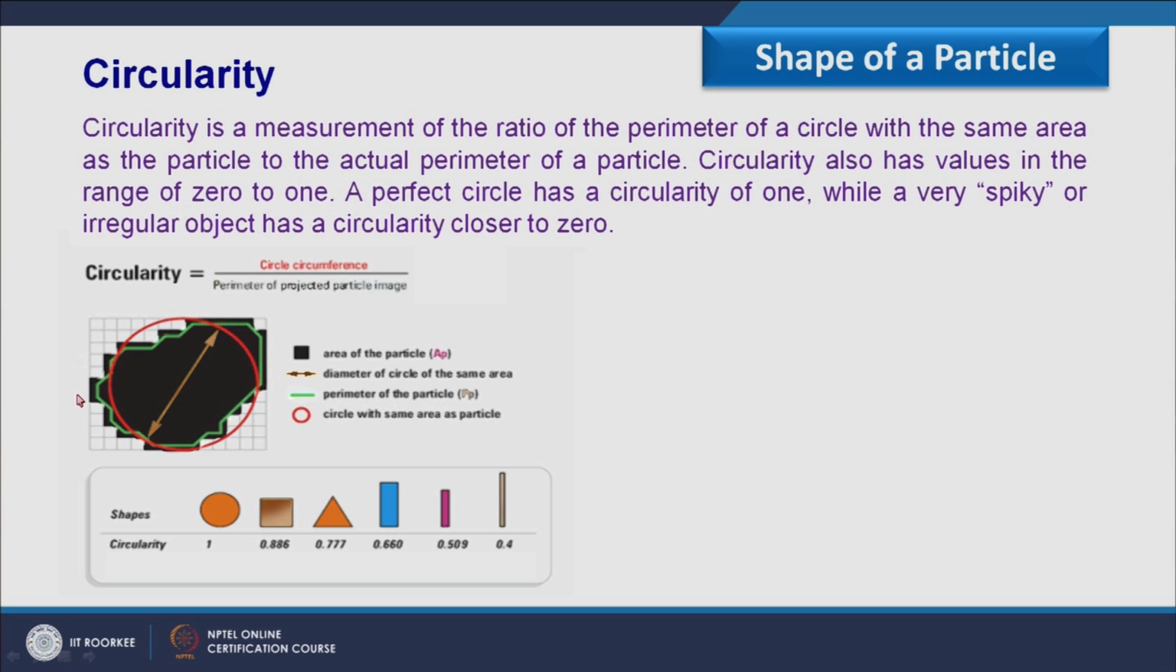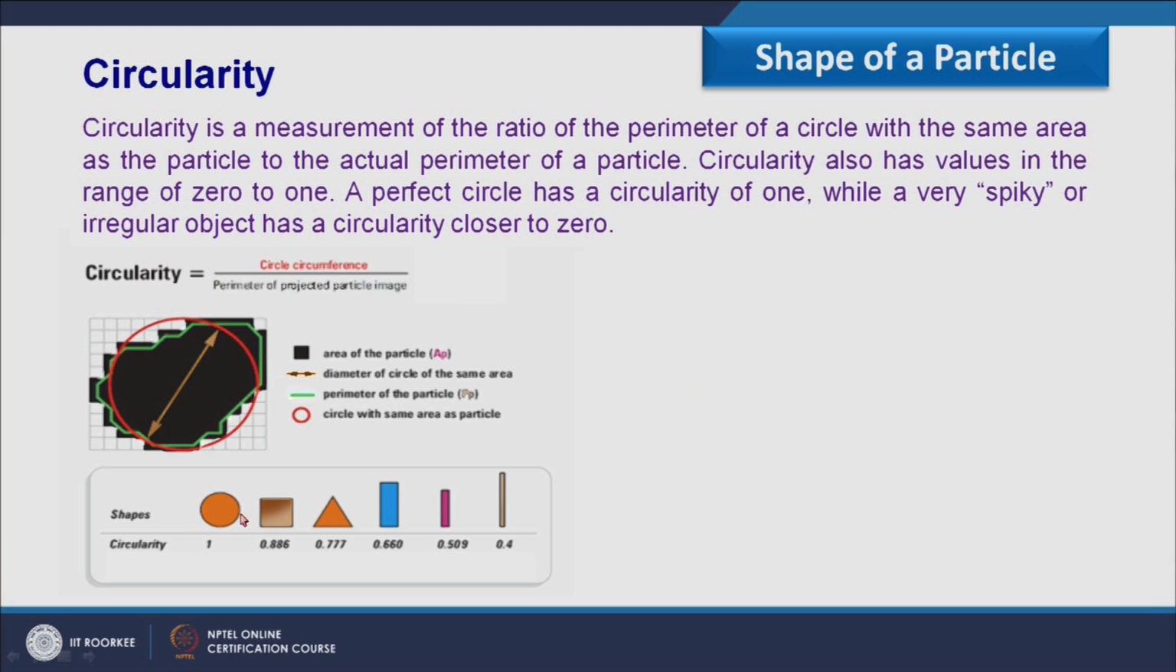If I am having this particle and this black section you are seeing, this is the projected area of the particle, and this green line is basically the perimeter. If we consider this section, it is defined as the perimeter of the particle, and this red circle is the circle with the same area as the particle. So considering this image, we have defined circularity as circle circumference divided by the perimeter of the projected particle image.